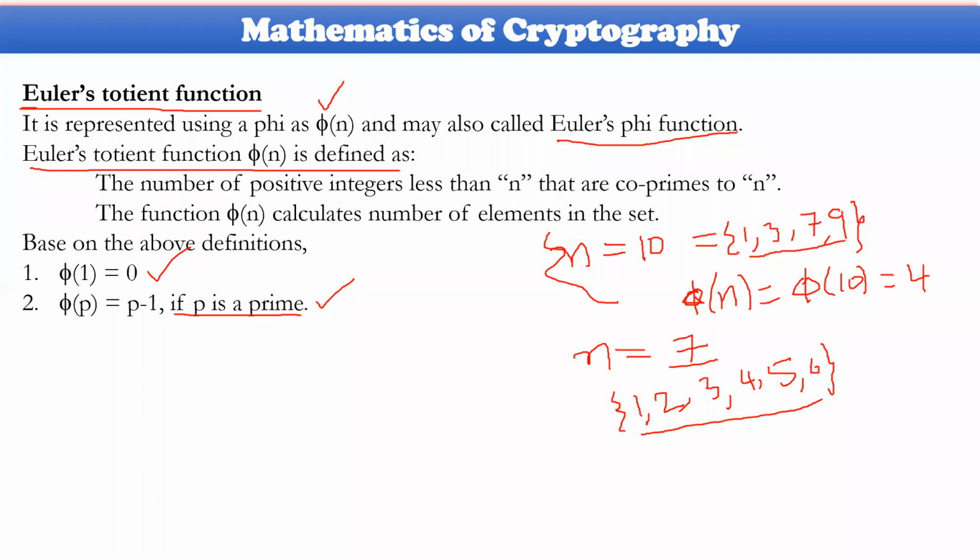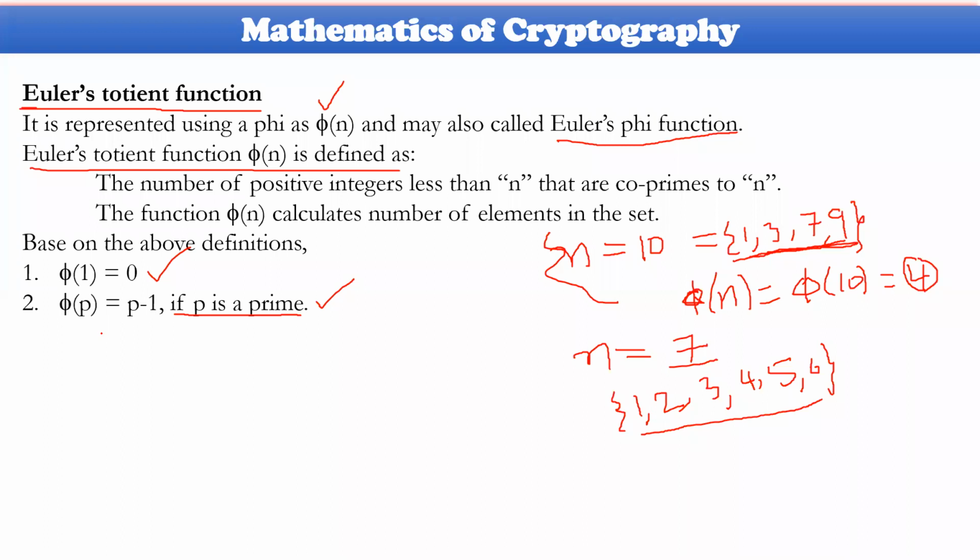It does not display the set of values, it displays only the number. Yes, these are the co-primes available for you. That's all. So two conditions are there. Phi of 1 equals 0, since for 1 there is no co-prime. And phi of p, where p is a prime, the number of co-primes will be p minus 1. That is what you need to remember here.